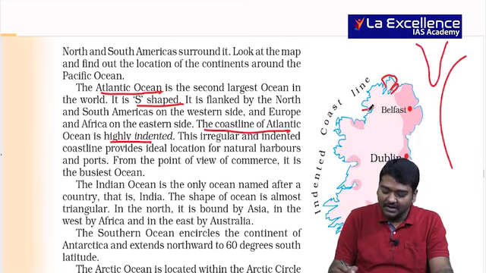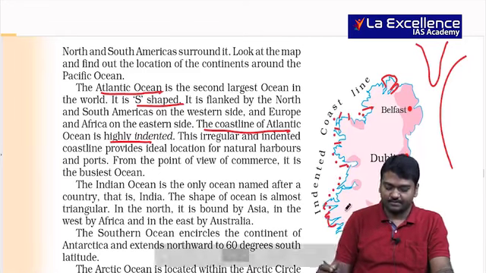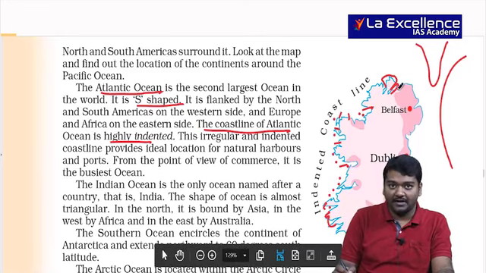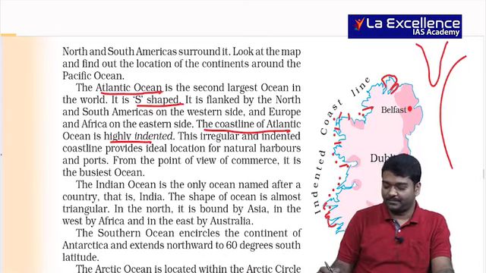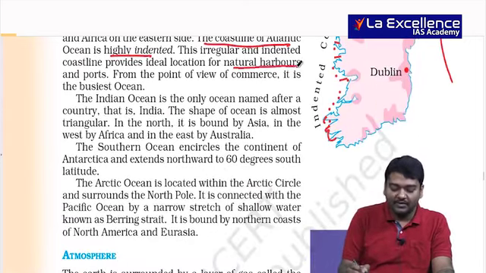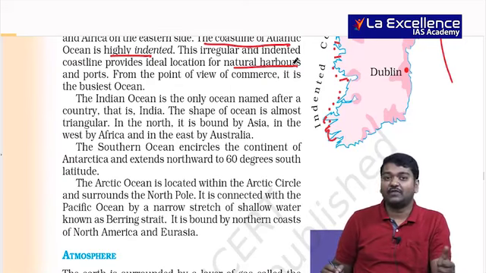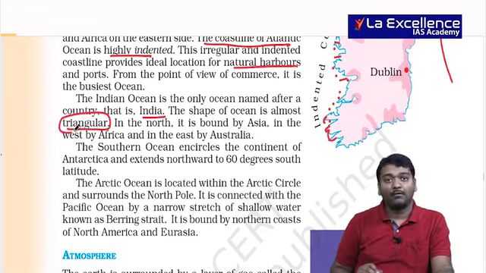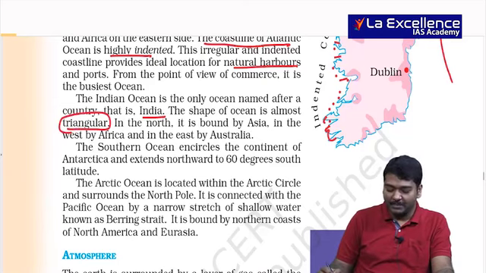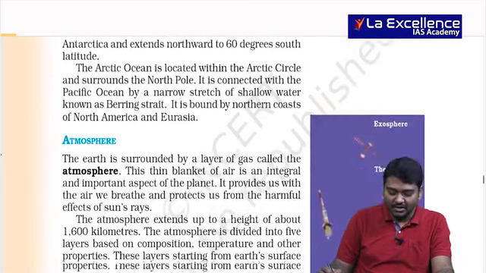But here can you see? Indented. Usually because erosion takes place. And wherever you have indented coastline, ships can usually come closer, right? Natural harbors will be usually there. This is one of the important factors. The Indian Ocean is the only ocean named after India, and the shape is triangular, right? Most of the continents' shapes are triangular in nature.